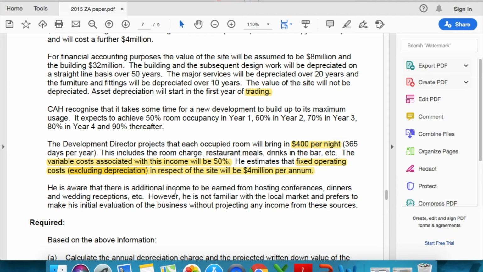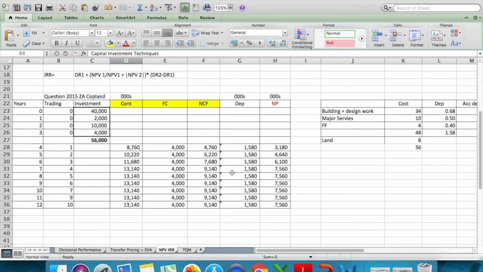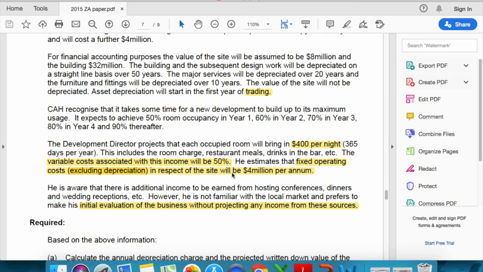He is aware that there is additional income to be earned from hosting conferences, dinners, this. However, he is not familiar with the local market and prefers to make his initial evaluation of the business without projecting any income from these sources. So, because he needs to evaluate it, the whole thing is about evaluation, which is again an investment technique. That's what we are doing for the company.